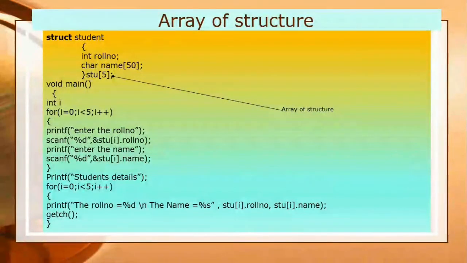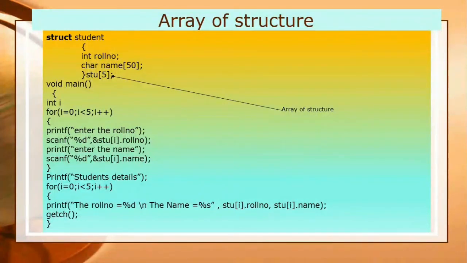So see it properly. You must understand the concept here, because i is equal to 0 and it will store &stu[i], which means stu[0].rollno. When you declare stu[5], it will allocate 5 memory blocks for each piece of information. So now i is equal to 0, so the subscript is 0. Now it will store stu[0], that is the first memory block of the structure.